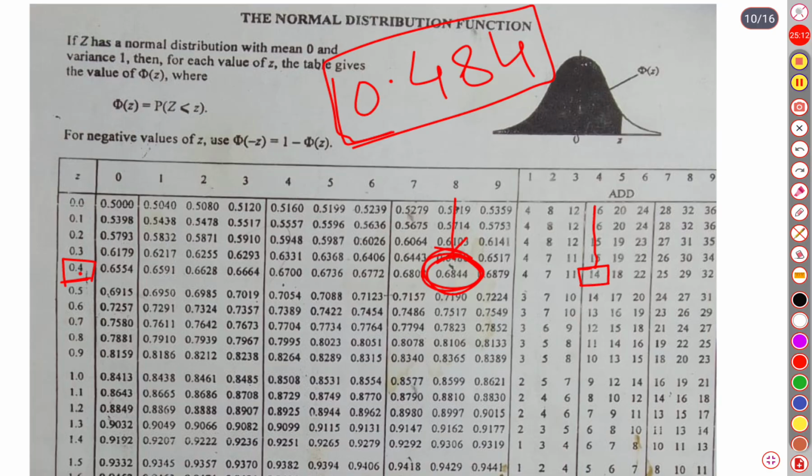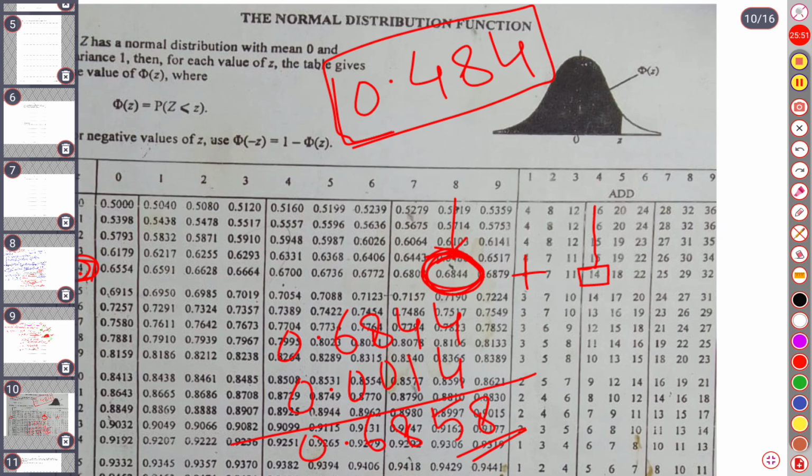So our probability for 0.48 is 0.6844, then we'll add this 14. How to do this addition: you will add 0.0014, and it is going to be 0.6858.